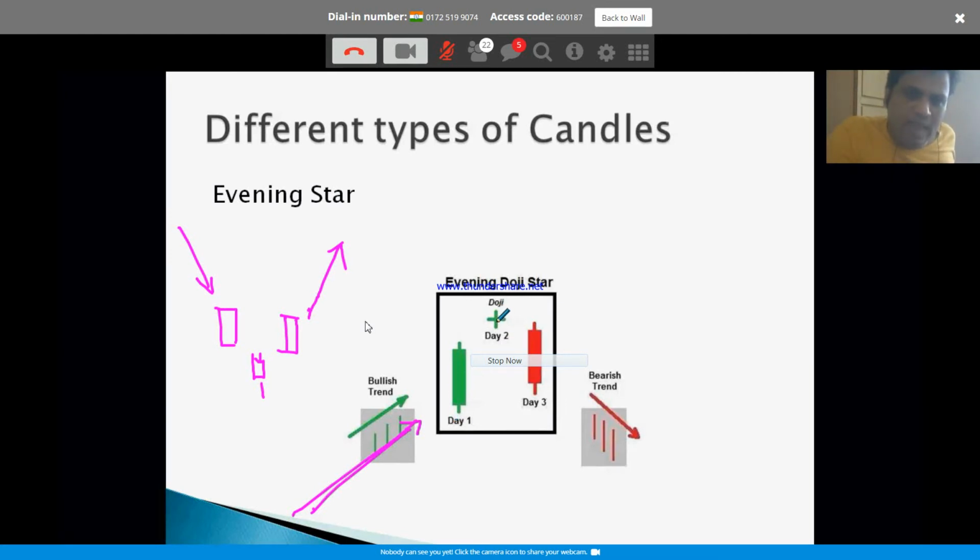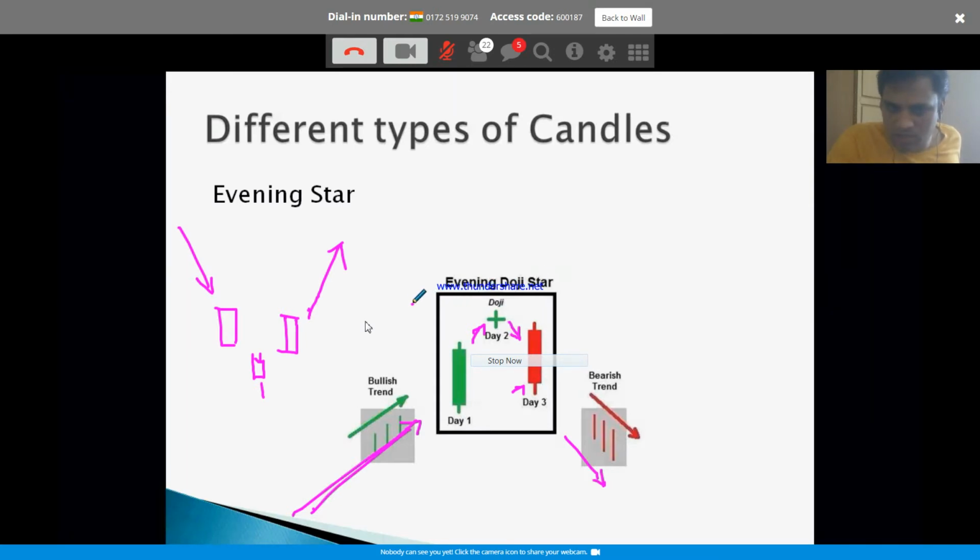So on the second day it gapped up, but on the third day it reversed. It gapped down. This was a gap up on the second day. On the third day it gapped down. It's not about the gapping down on the third day. Where it closed on the third day was telling you the entire picture, that the market could be changing the trend. That is where we take the position, right? Where you anticipate the existing trend is going to change, that's when you take a position, and this gives you